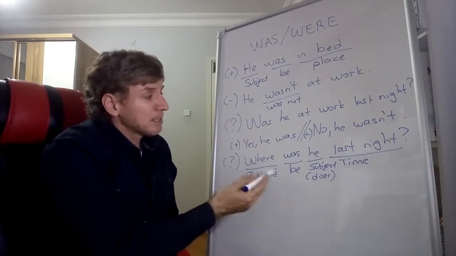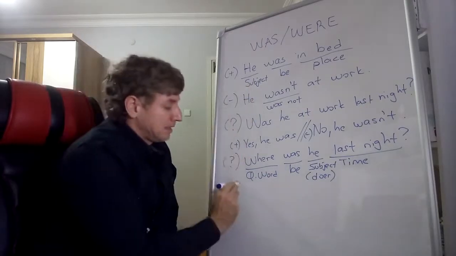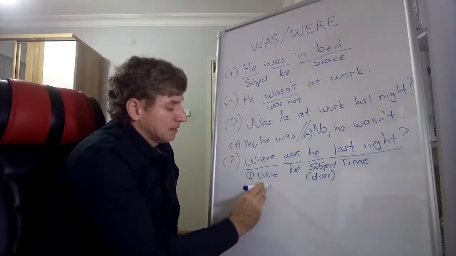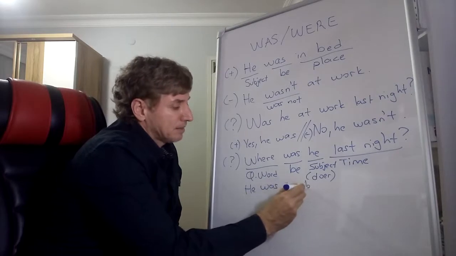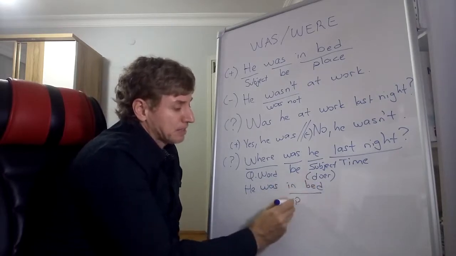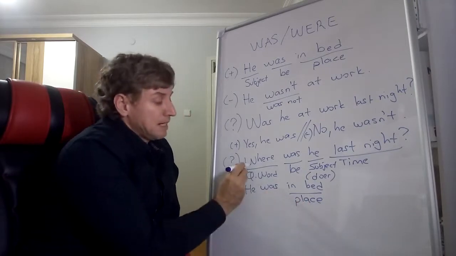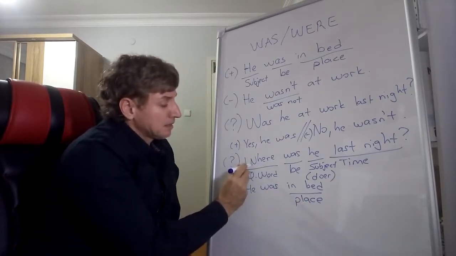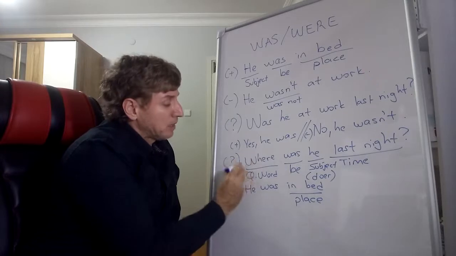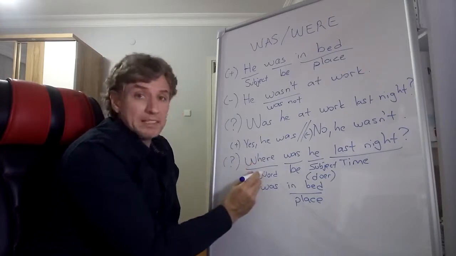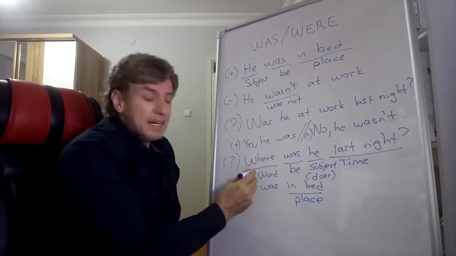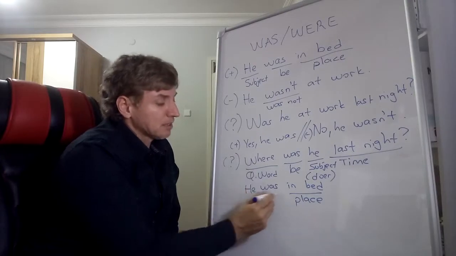For example, where was he last night? He was in bed. In bed, place. We use here a place adverb because here is a question word of place. He asks for a place, okay? So he answers with a place.